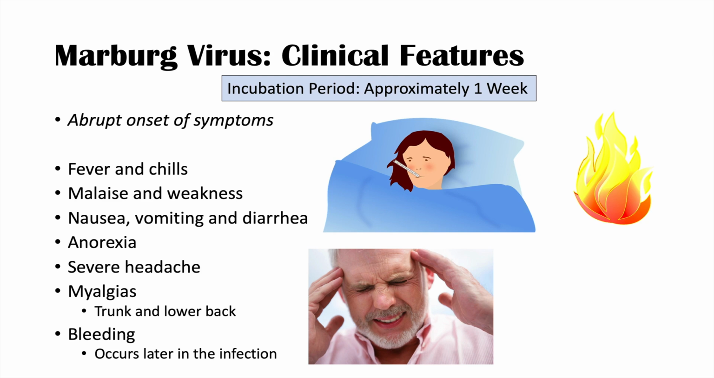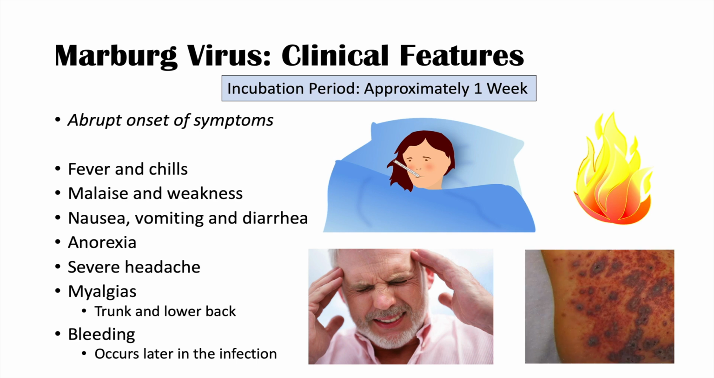And this is where we begin to see issues like mucosal bleeding. So we can see bleeding of gums. We can also see petechiae, palpable purpura. We can also see gastrointestinal bleeding like hematochezia and melena. And this is how the Marburg virus infection can be so deadly, because of excessive losses of blood.